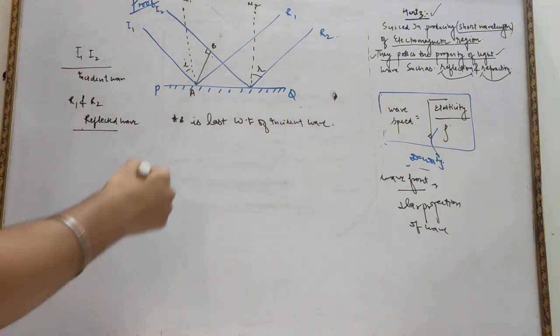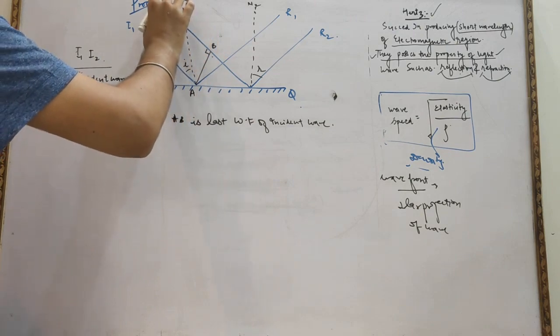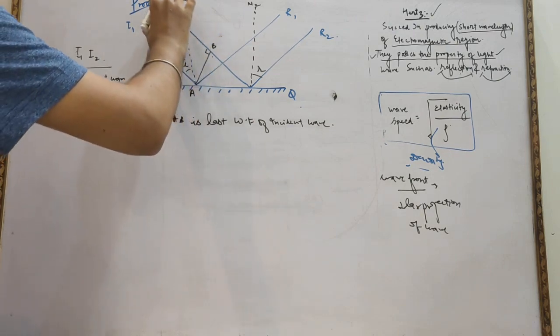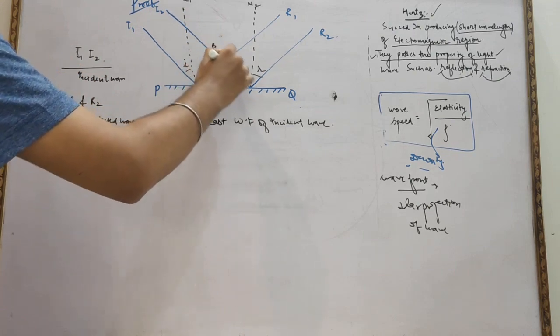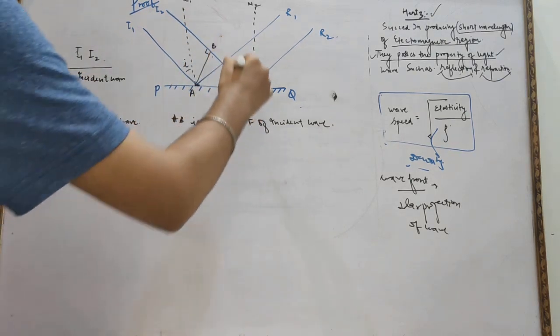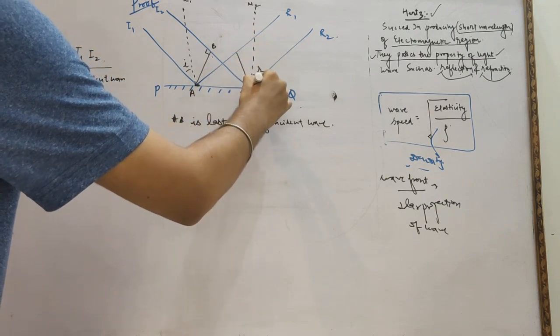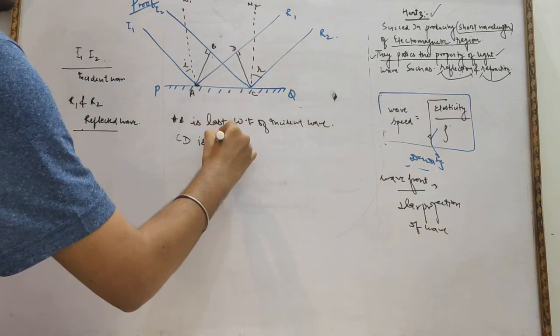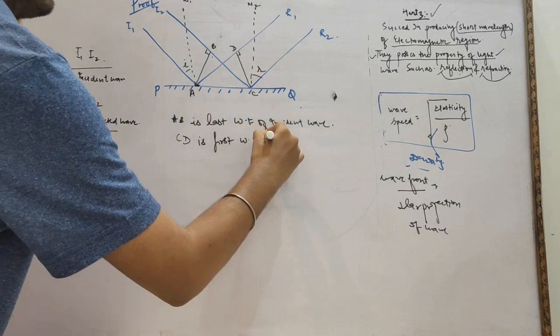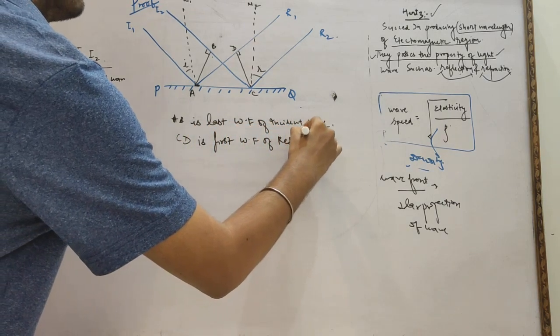AB is the last wavefront of the incident wave. Why? AB is the point till where these waves are in the same phase. Then after it will strike this surface and this needs to travel this extra path. Similarly, we can take CD as the first wavefront of the reflected wave.